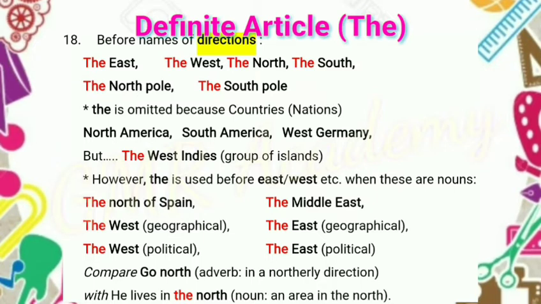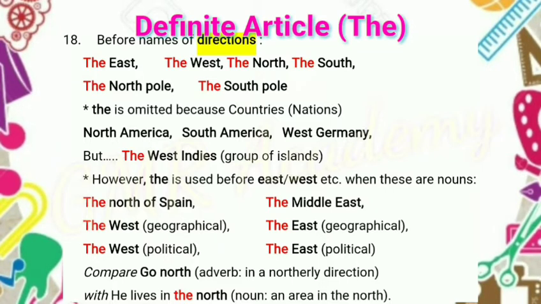But the West Indies. Why? Because although West Indies is a country name, we should use the definite article the because it is a group of islands. So we say the West Indies. However, the is used before east or west, etc., when these are nouns. Why?